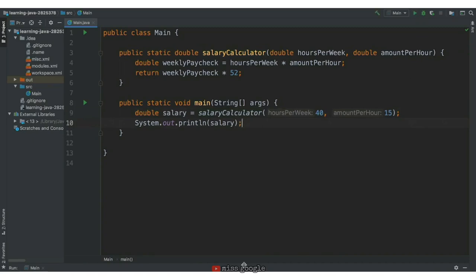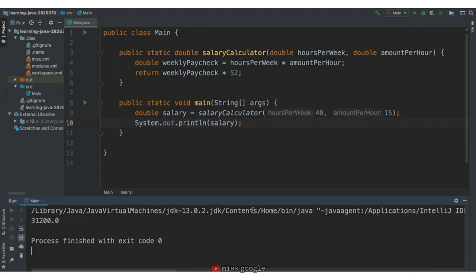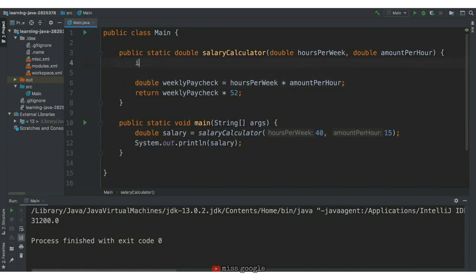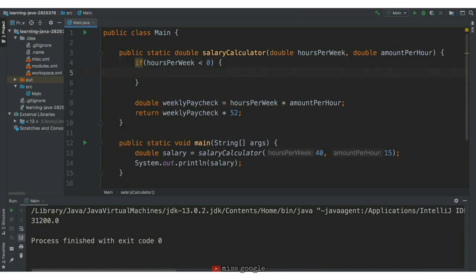Let's run this program, and we see 31,200 in the console. Now, what happens if we put in a negative number of hours per week or a negative amount per hour? That's going to cause a problem, so we should do some error checking inside the salary calculator. We'll write if hours per week is less than 0, then we want to return some value that says, hey, your input's invalid. In this case, we'll return -1.